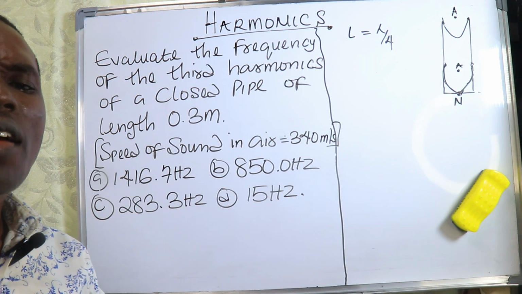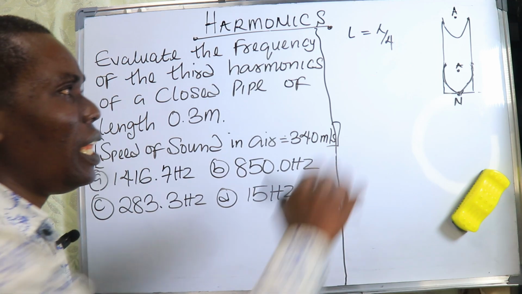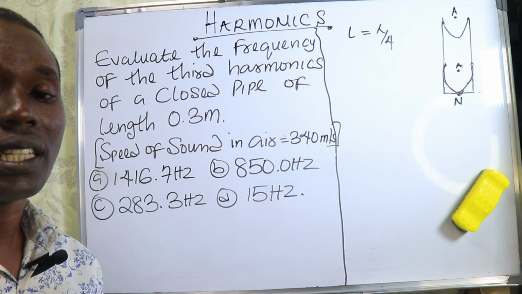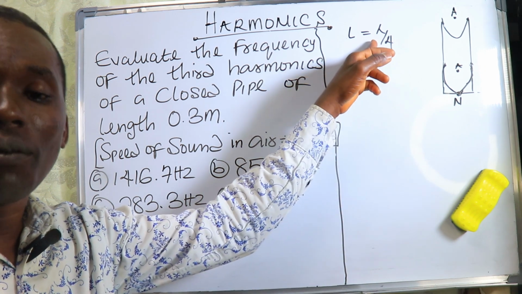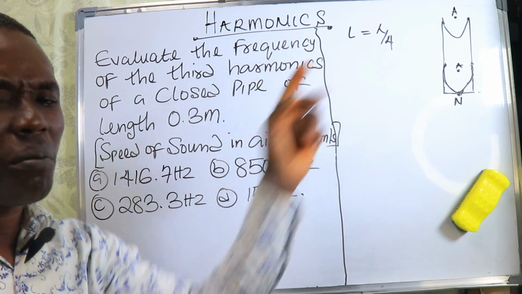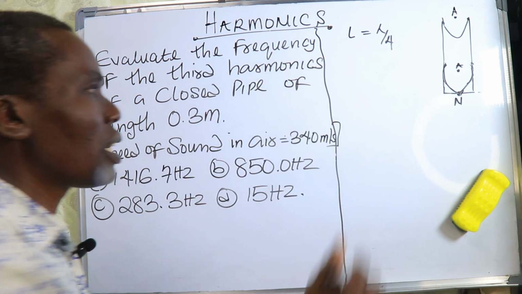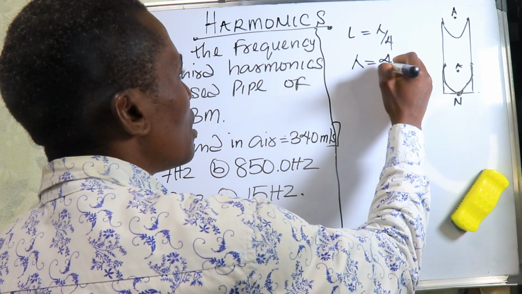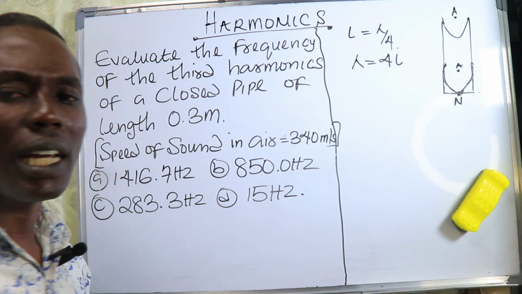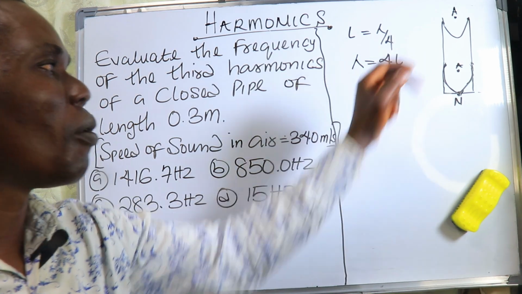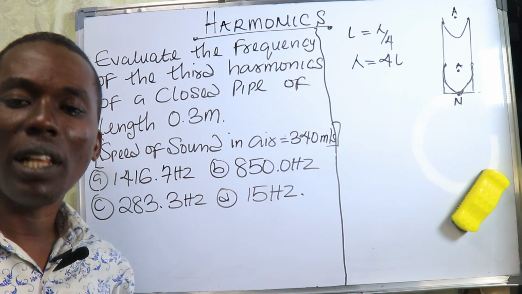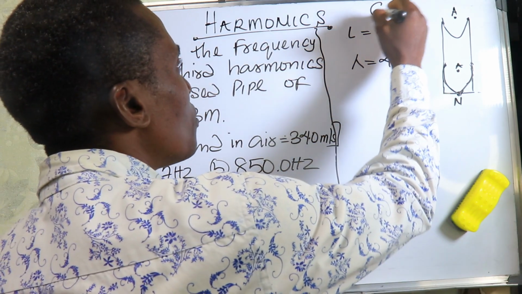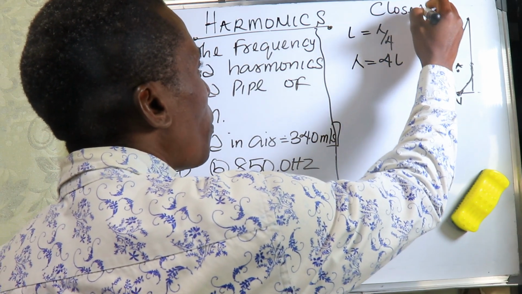So in every closed pipe, the length of the wavelength na always lambda divided by 4. Make you take note of that one, e dey very important. So if we make lambda subject of the formula, that means the full lambda or wavelength na 4 times the length. Take note of this one, and this one dey always happen for closed pipe.